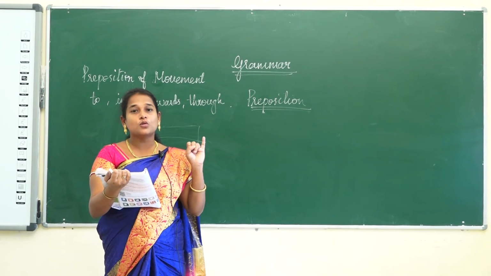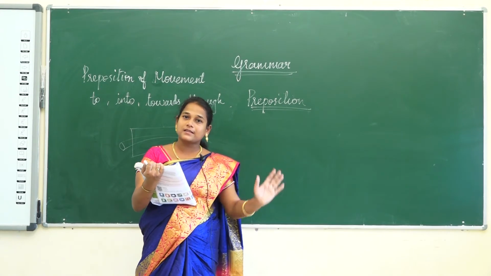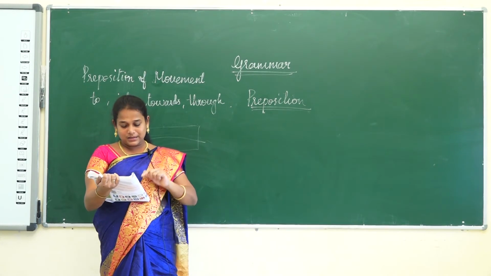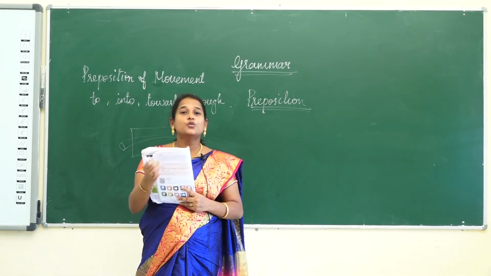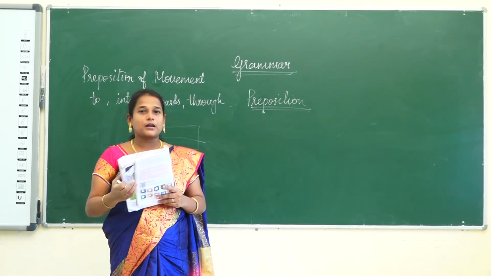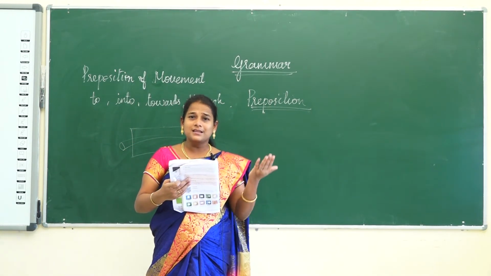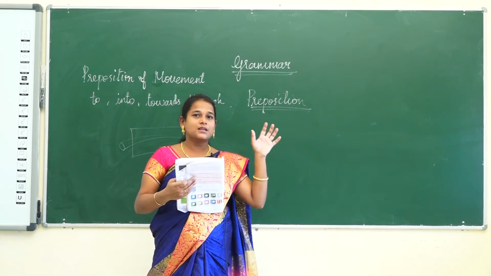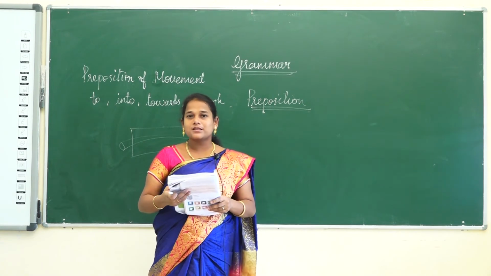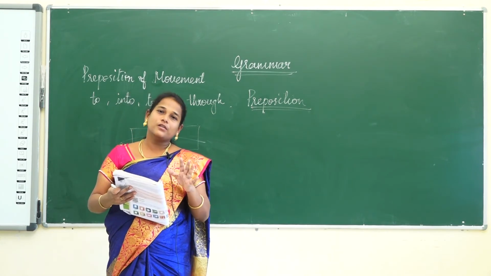Since is used to denote a particular point of time, from where to where. So, since the work is continuing, we will use since for the particular point of time, and for helps us to find out the duration of time, how long the process is going on. For that we will use for. So, I hope you have understood the difference between since and for. We can't say for January; since January is right. If the work started in January, we should not say for January, it is wrong. And we cannot say I have been studying since 10 years, it is also wrong.